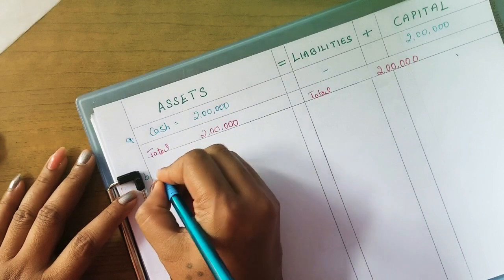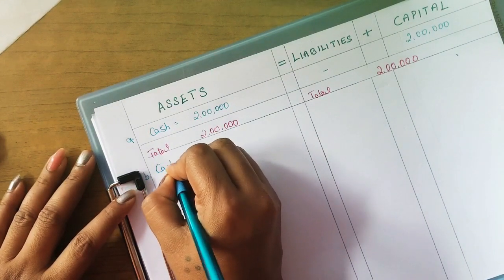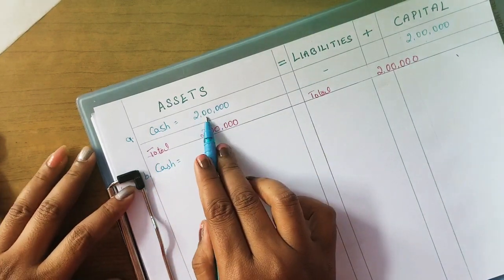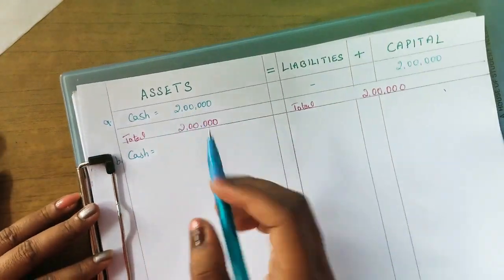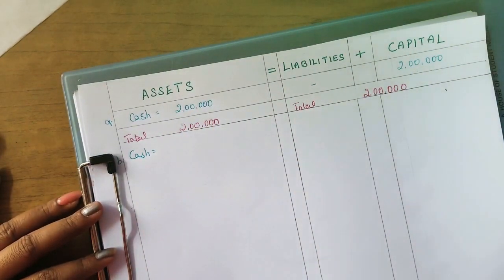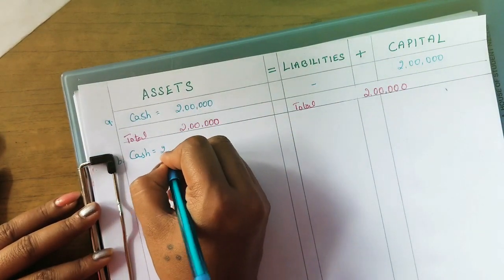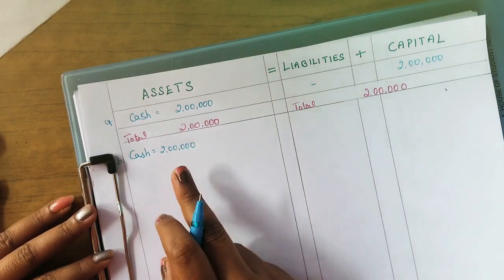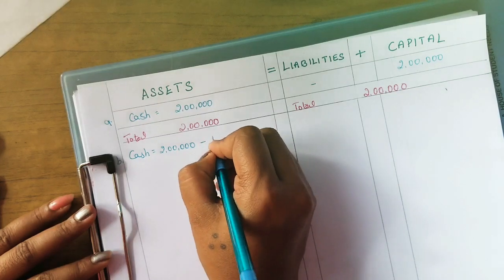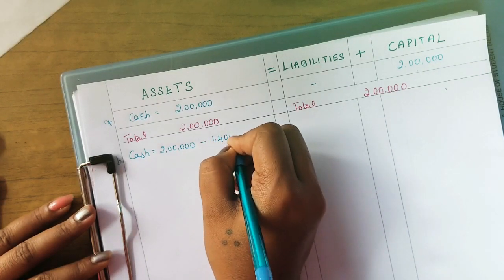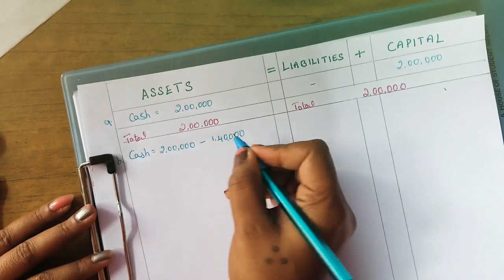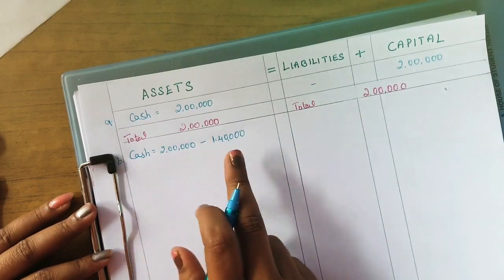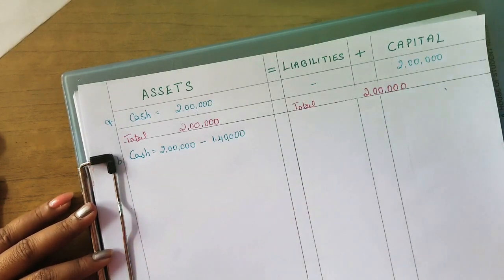So here, what happens when you take cash? How much cash did we have? Initially we had 2 lakhs. Okay. Out of this 2 lakhs, I am paying 1,40,000 for goods.